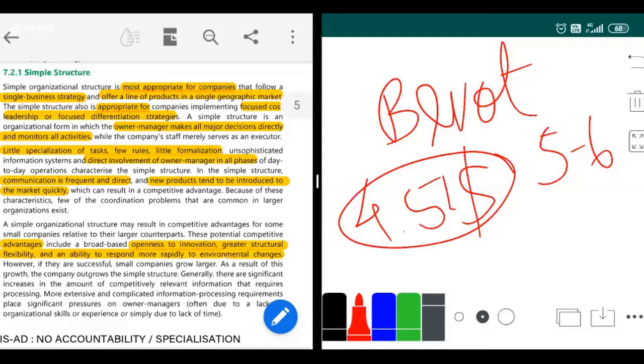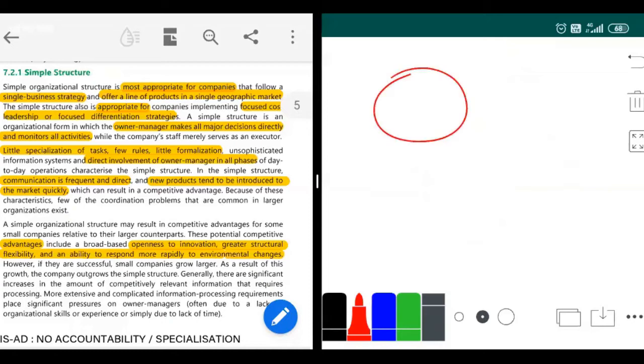Okay. Next, they say that the owner manager makes all major decisions directly and monitors all activities. So the owner of the provision store or the sari store will make all the major decisions and monitor everybody. They say that there is little specialization of tasks. Specialization means that if you keep doing one task day by day or year by year, you get specialized in that. If daily you practice gymnastics, you are going to get better at gymnastics. If daily you practice guitar, you'll get specialized as a guitarist. So that is specialization.